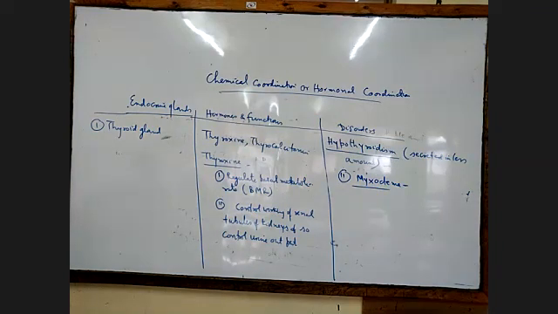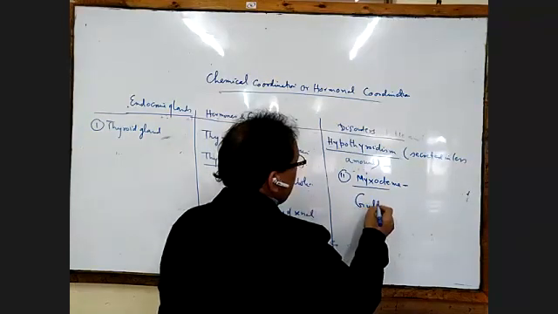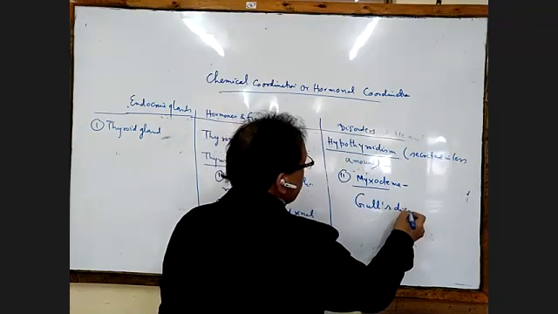It occurs due to deficiency of thyroxine hormone in adults and is also called Gull's disease.